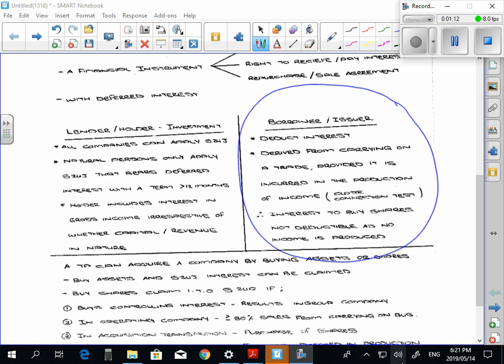And we said there's a problem with that. The problem is normally when we buy shares, we receive dividends. When we receive a dividend, we include that dividend into gross income, and that dividend is exempt from income. So normally if we take out a loan to buy shares, can we get a deduction on that loan interest? And the answer is no. Everybody comfortable with that? Normally with shares, I take out a loan to buy shares for investment purposes. Dividend included in gross income, but exempt, no income, no deduction.